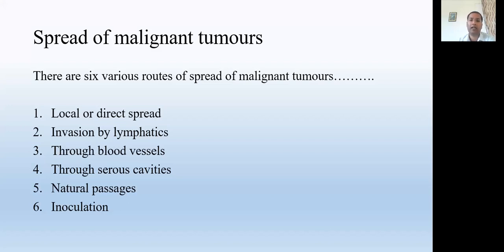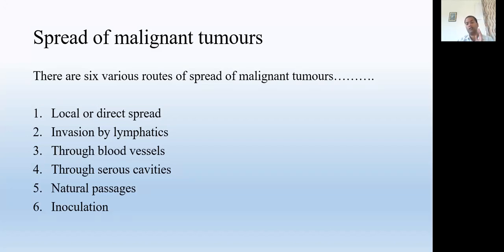They show the same character as the breast cancer. This is the evidence that inoculation may happen if faulty techniques are employed during surgical procedures.